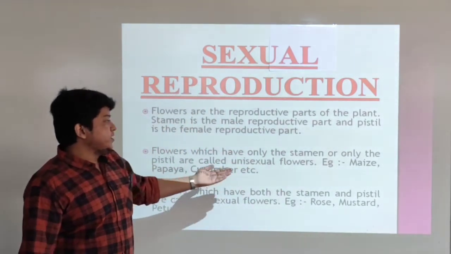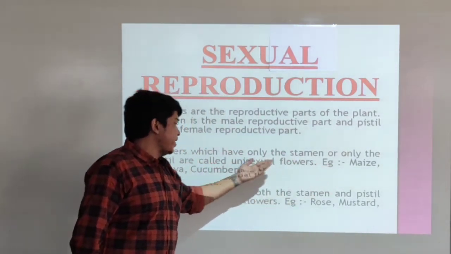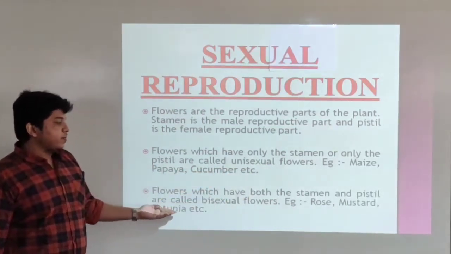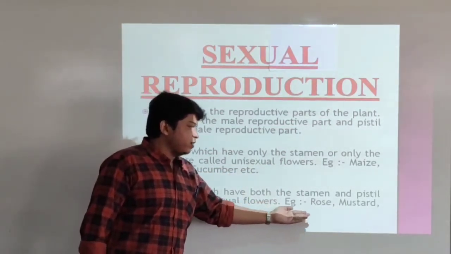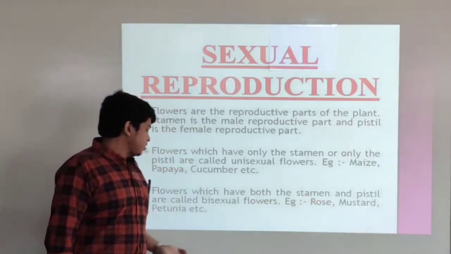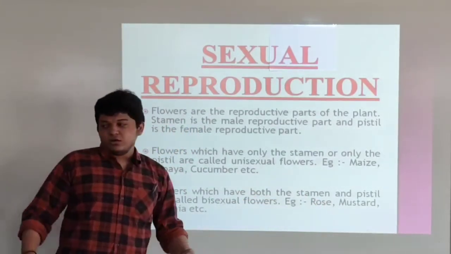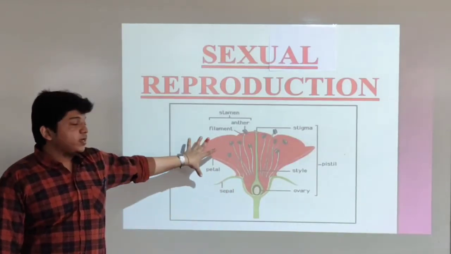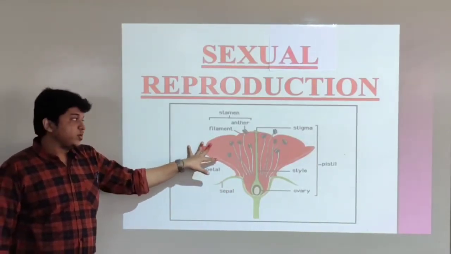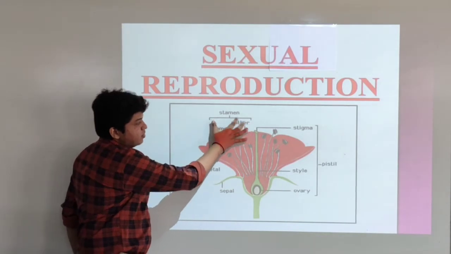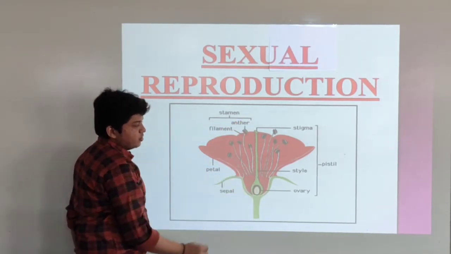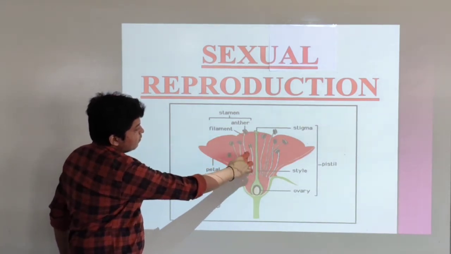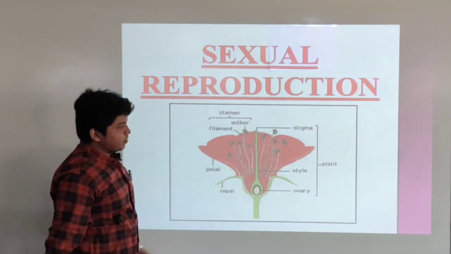Now you can see examples of unisexual flowers: maize, papaya, cucumber. And you can see examples of bisexual flowers: rose, mustard, petunia, etc. Now this is the diagram of the flower, and you can see the stamen are there. These are the male reproductive organs. This is the anther, this is the filament over here, and the top is the anther.